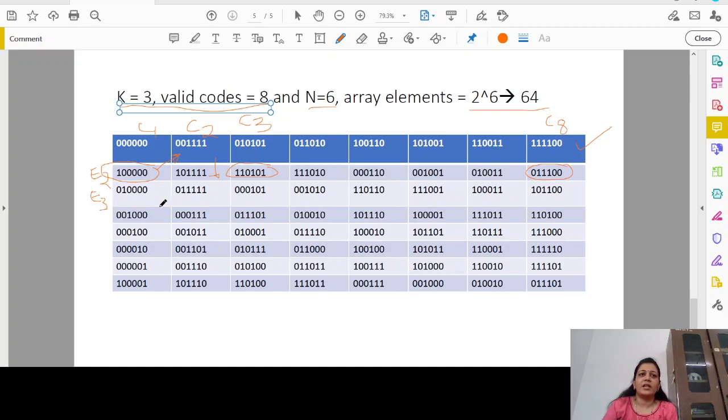Next we have E3. Choose your E3, which is again not the same as any of the code words present in your first row and in your second row. So this E3, whatever you have chosen, is not present in the first row or in the second row, so I am free to choose this E3. After choosing this E3, add this E3 to C2, and you will obtain this particular code vector. In this way we are going to complete the entire lookup table.